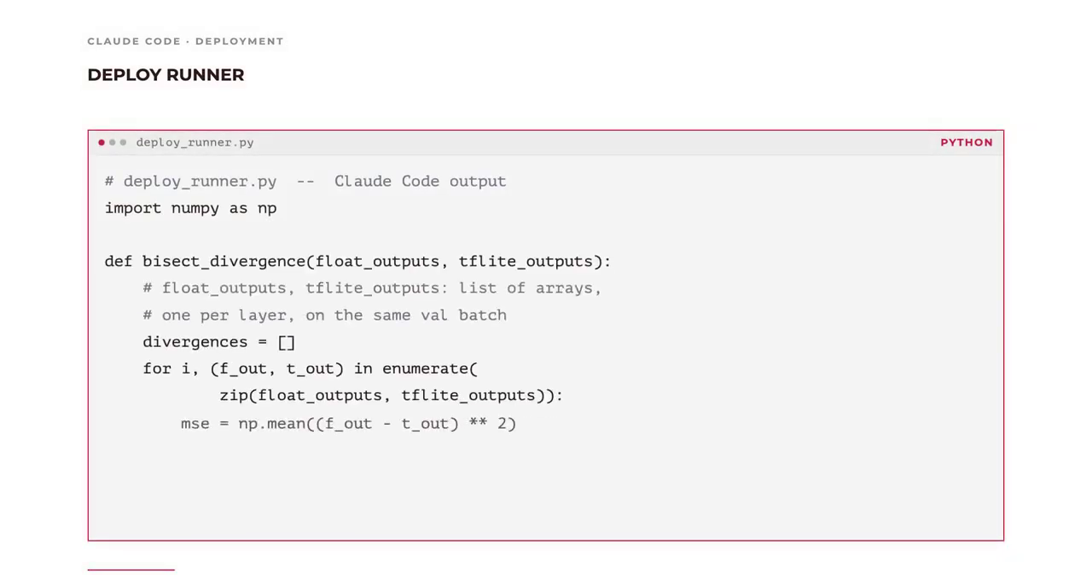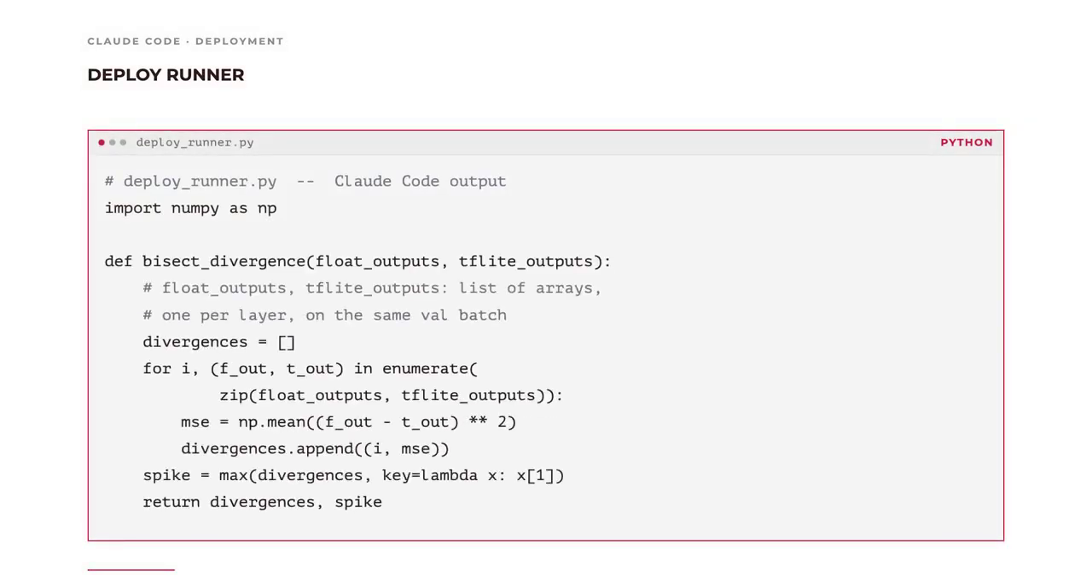The bisection walks the network layer by layer and compares the float model's intermediate output against the TFLite interpreter's output at the same point. Divergence is mean-squared error between the two. A small divergence is normal quantization noise. A spike is a toolchain failure, an unsupported fusion or a kernel that rounds differently than the float version.